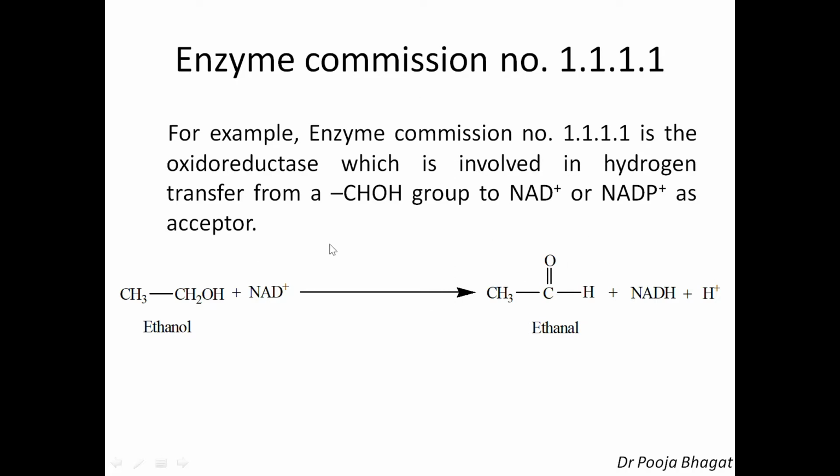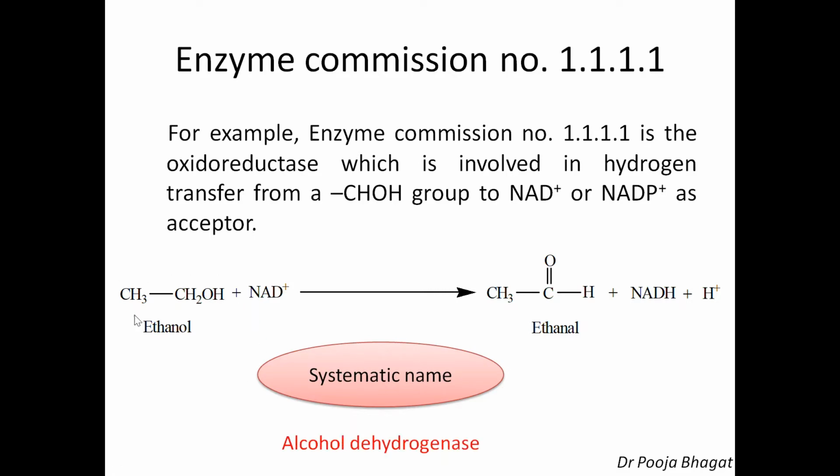This is the reaction, and this is the enzyme commission number for the enzyme carrying out this reaction. We have already discussed the name for this enzyme, alcohol dehydrogenase, which removes hydrogen to give ethanol. So the name is alcohol dehydrogenase and the enzyme commission number is 1.1.1.1.